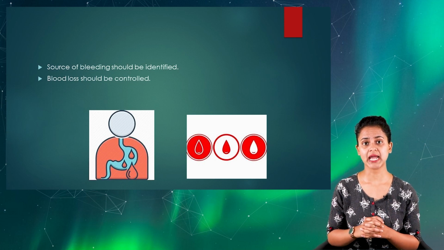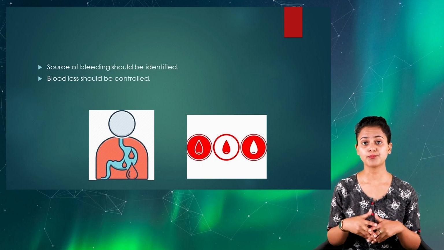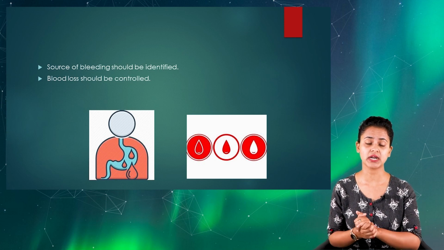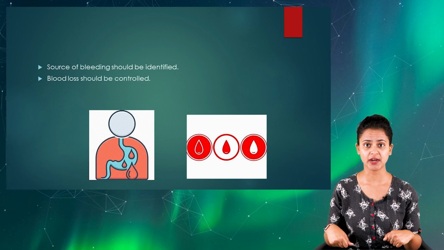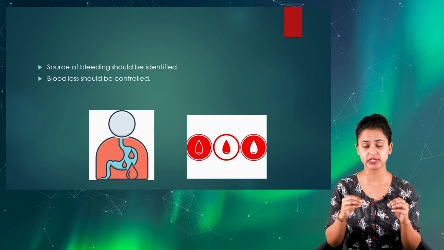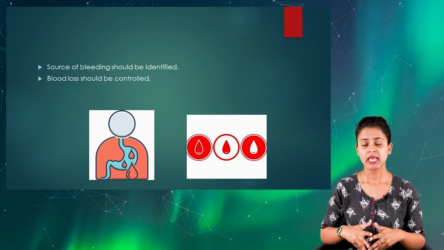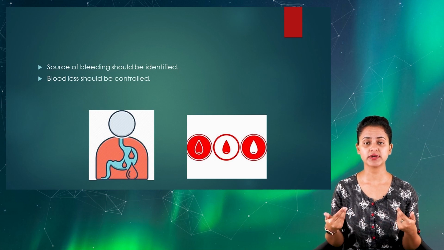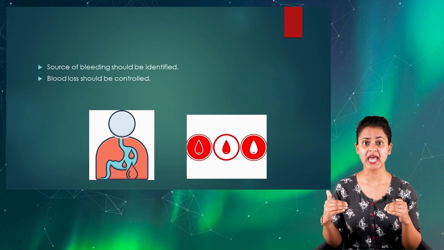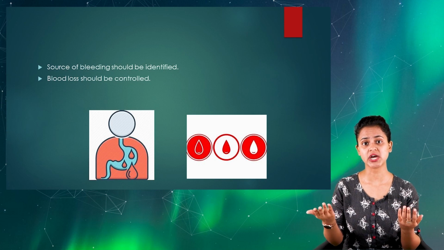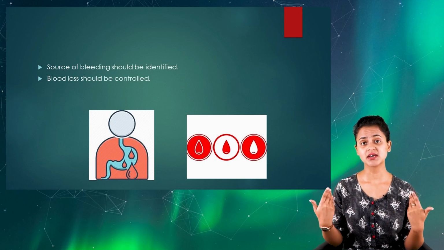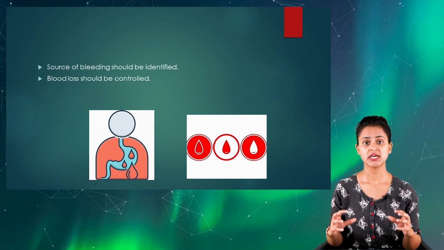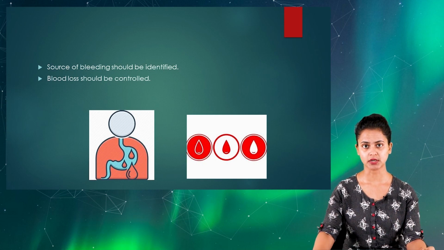Almost always, if a client has undergone a post-operative phase or a surgery, we may change the suture and put an appropriate suture if it is indicated. In case of traumatic injury, definitely external pressure and even suturing would be done to control the bleeding from the source. The next role definitely includes replacement of the blood product.